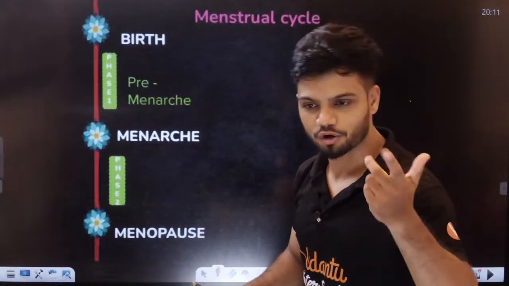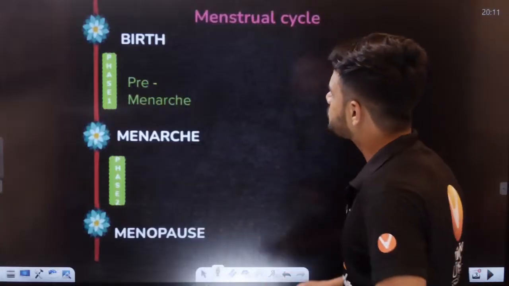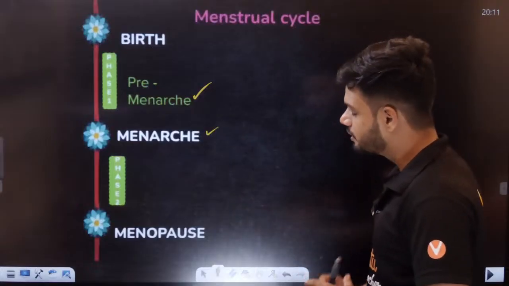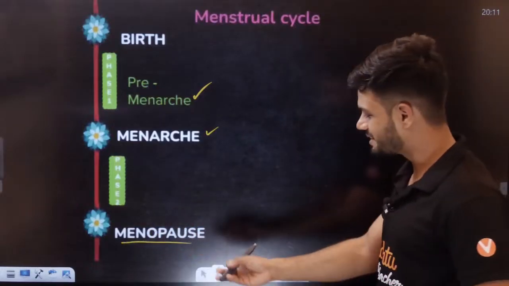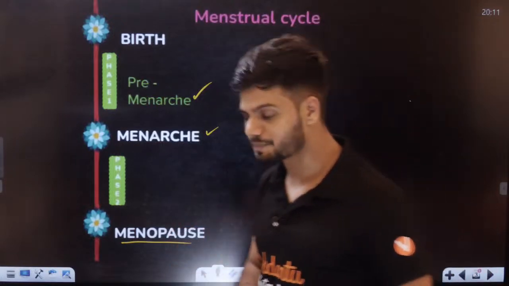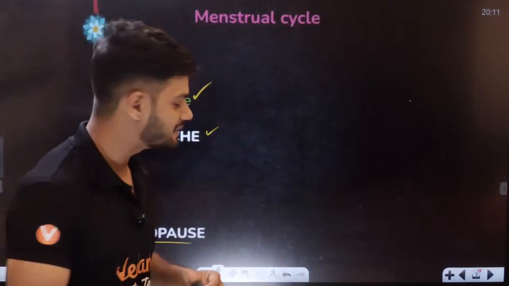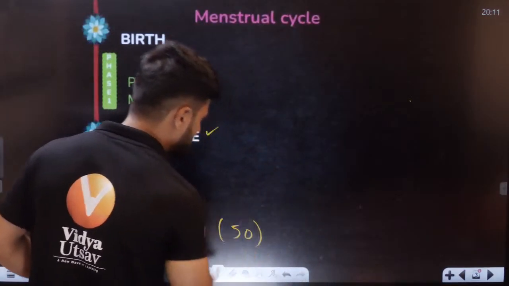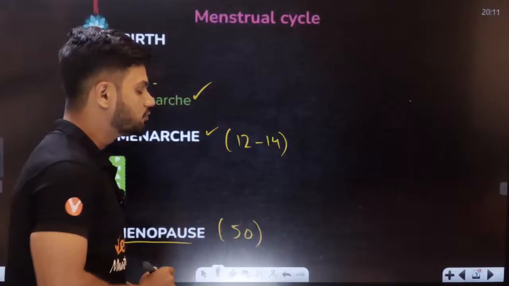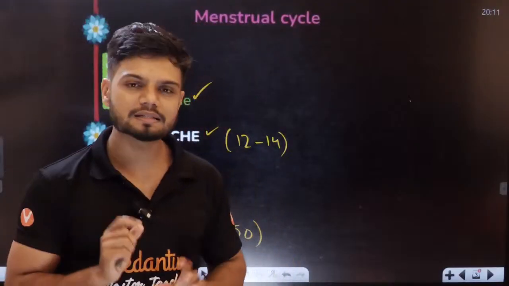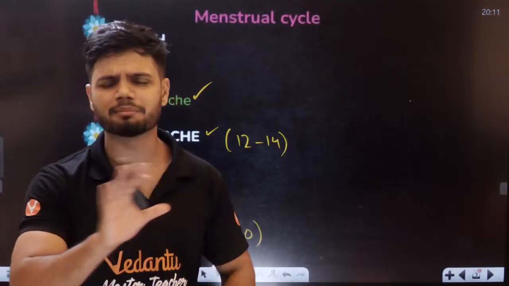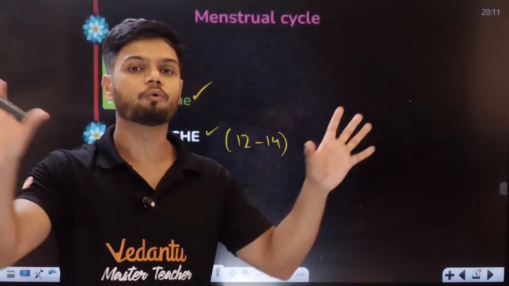Menarche is called the starting, and menopause is called the stop. Pause means stop. Menopause generally happens at the age of 50. At the age of 50 years, it stops. Menarche at 12 to 14, it starts. Now, I want all of you to understand, listen to me very carefully, it is a very amazing process. By the end of it, you'll be like, wow.